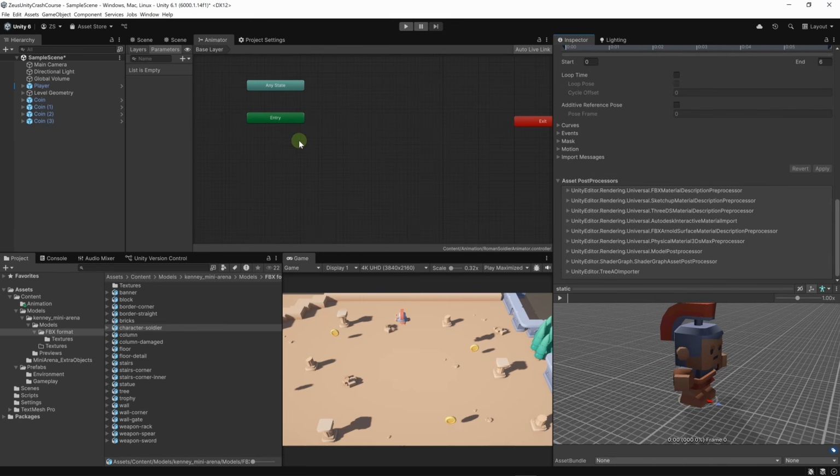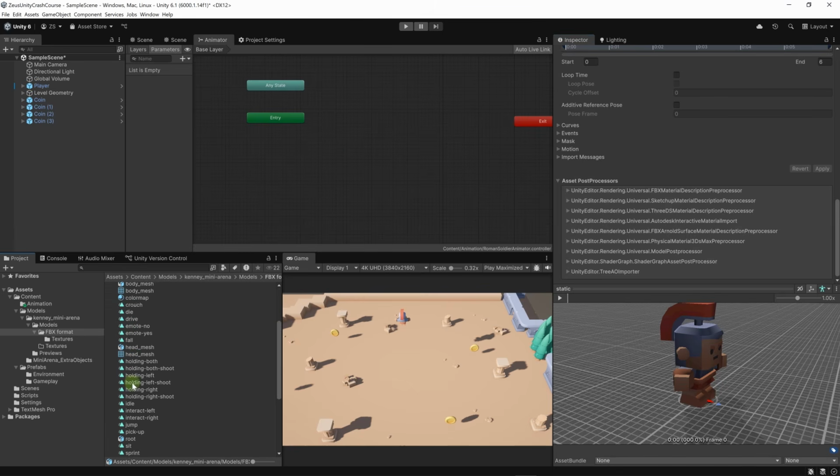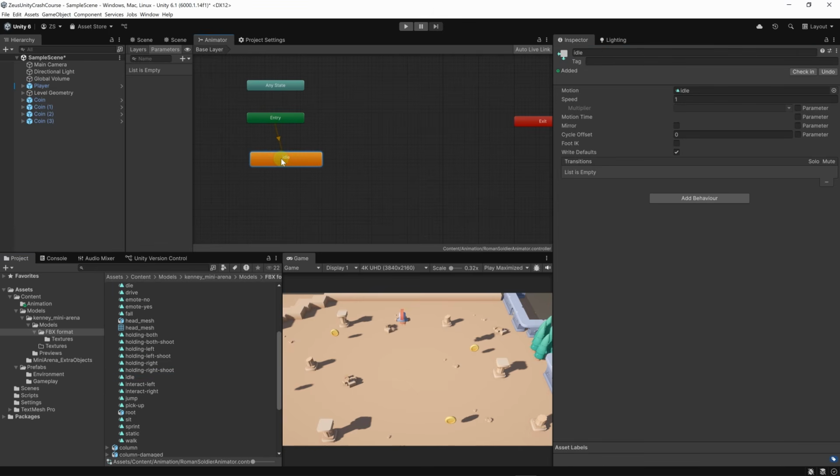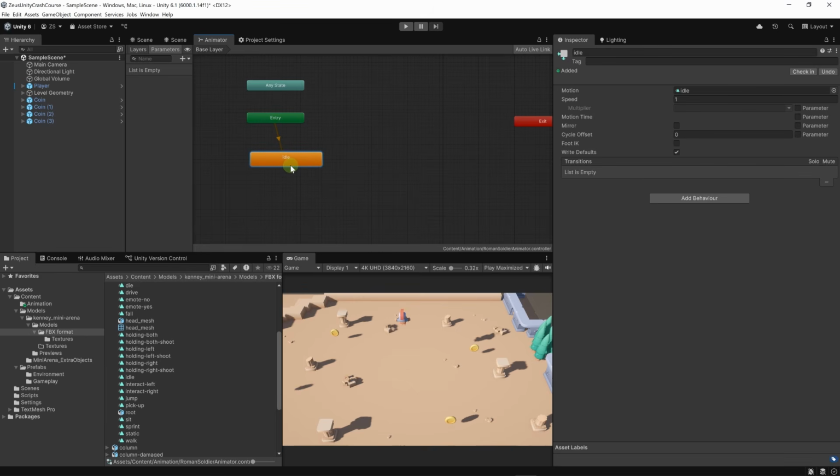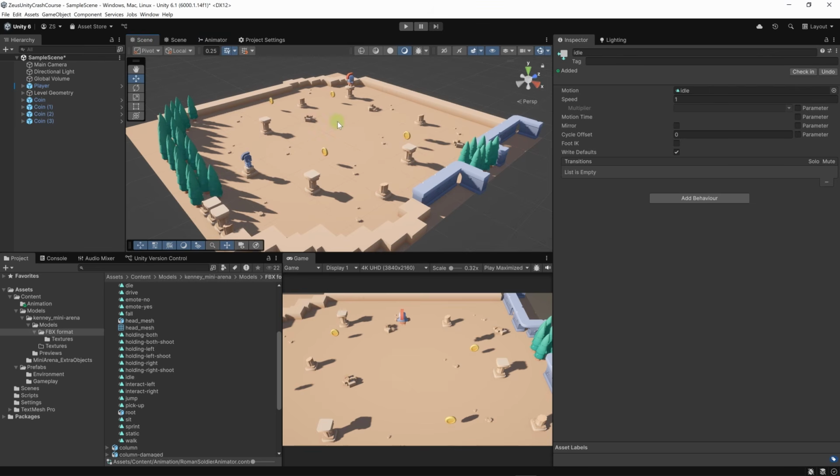To add an animation to our animator here, we can unfold the character soldier, which will reveal the animations. Then we can drag and drop an animation here. These items with what looks like a green triangle are our animations. Let's look for idle and let's drag and drop it to our animator. Okay, so now we have the idle animation here as the entry state. You can see that Unity has automatically created a transition between this entry node here and our idle animation, which means that idle is the first animation that is going to be played if we run the game now.